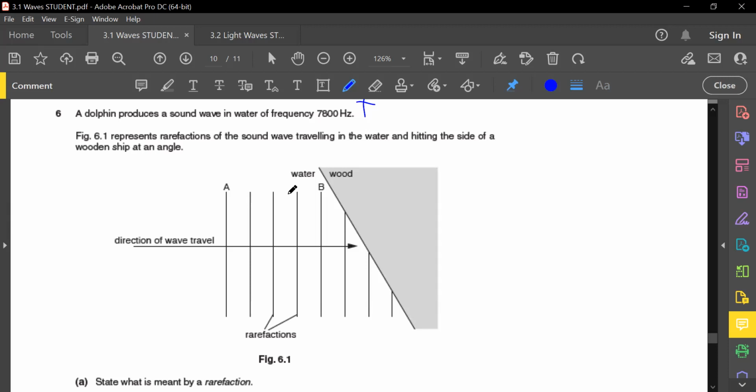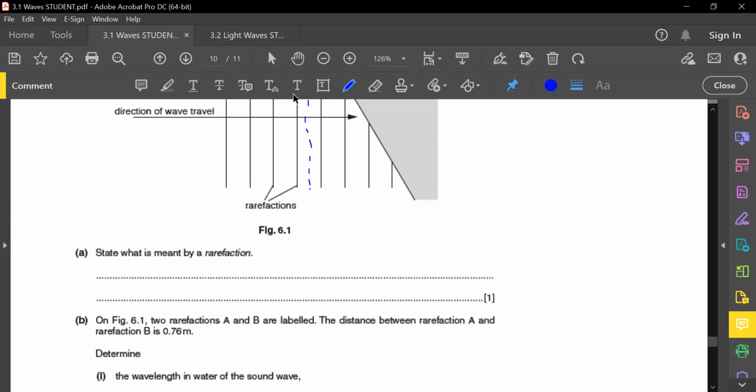The compressions will definitely be in between the rarefactions. It also means to say if this is from rarefaction to rarefaction, here to here is considered one wavelength, because wavelength is as soon as it repeats itself, right? So compression will be in between the rarefactions here. Then yet again in the question they ask you to state what is meant by a rarefaction.